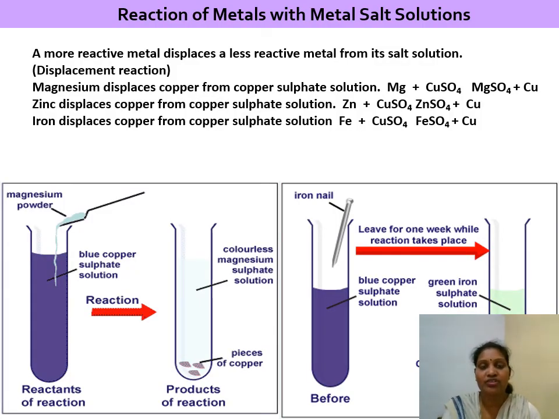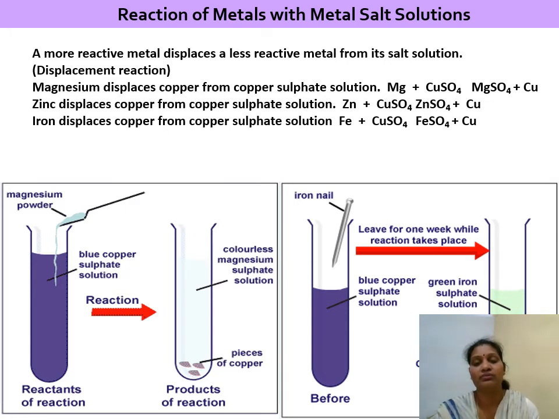Here is the reaction of metal with metal salt. You can see it in detail again. Suppose magnesium with copper sulfate. You can also call it a displacement reaction. Understood?